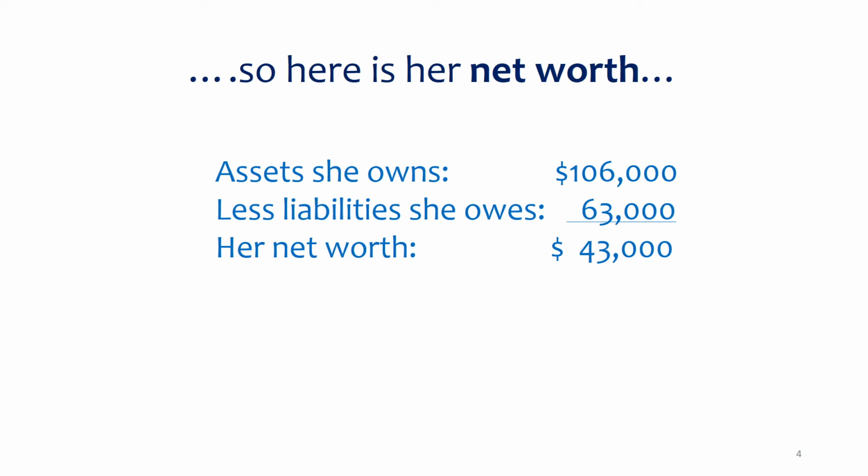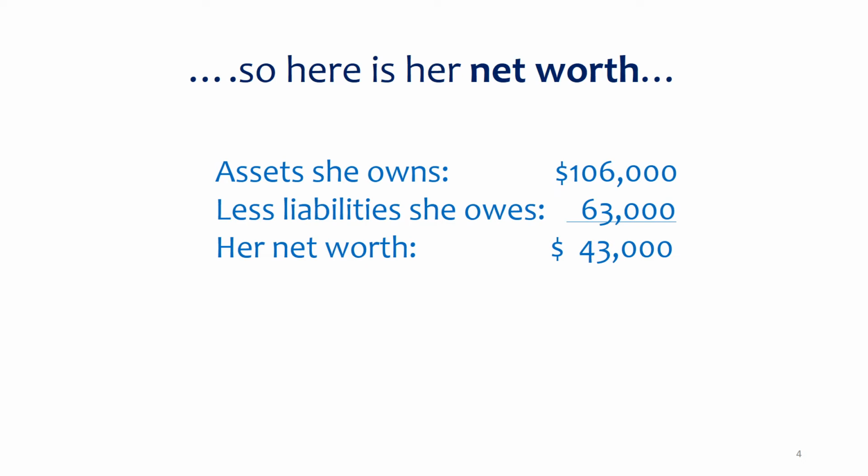So again, think about the total value of what she owns. Total value of the car, the cash, the house is $106,000. But she did not pay $106,000 in cash for all those things. She only paid a portion for it. So the piece that she did not pay for cash, the $63,000, the liabilities that she owes, needs to be backed out from that $106,000, and that is her net worth at that point in time.